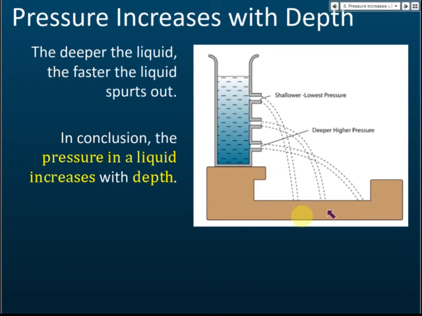So from this experiment, we can conclude that the deeper inside a liquid, the higher the pressure. So deeper, it has higher pressure, and shallower, it has lower pressure. So the conclusion: the pressure in a liquid increases with depth. The deeper inside the liquid, the higher the pressure. So these experiments tell us that pressure increases with depth.